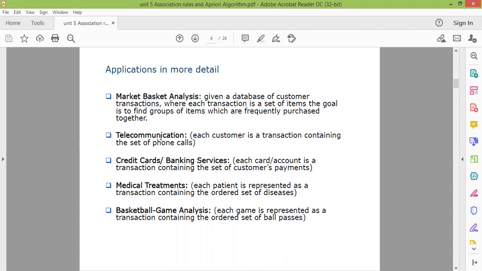Another application is telecommunication, where each customer is a transaction containing the set of phone calls. Sometimes it happens that you usually call two or more people more often. Okay, like your friend whom you call all the time, or you call your home. So these are the conditions where the items occur frequently and one item is dependent upon another one.